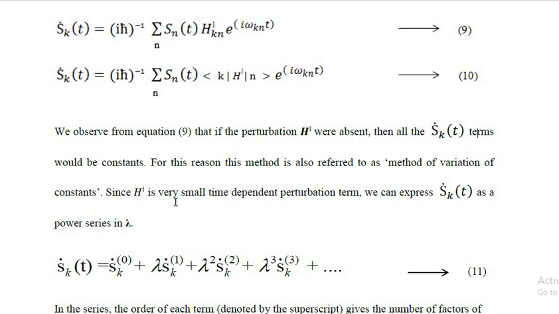Since H′ is a very small time dependent perturbation term, we can express Ṡ_k(t) as a power series in λ. That is, Ṡ_k(t) is equal to Ṡ_k^(0) plus λ Ṡ_k^(1) plus λ² Ṡ_k^(2) plus etc.